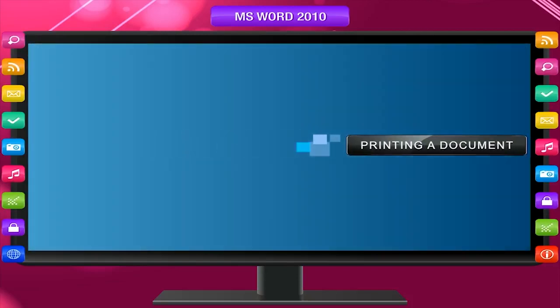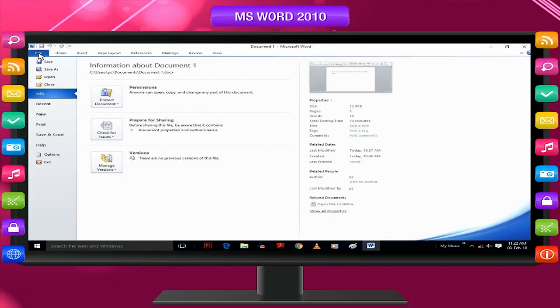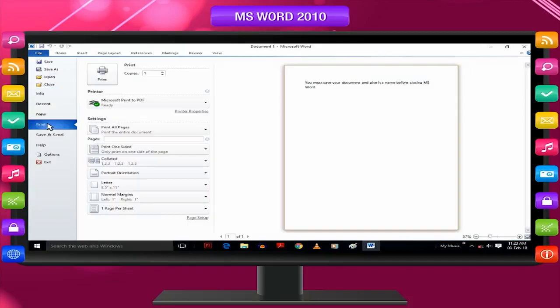Printing a document. Open the document. Click on the File tab. Click on Print in the drop-down menu. Select the printer. Click on the Print button. One copy of the document will be printed.